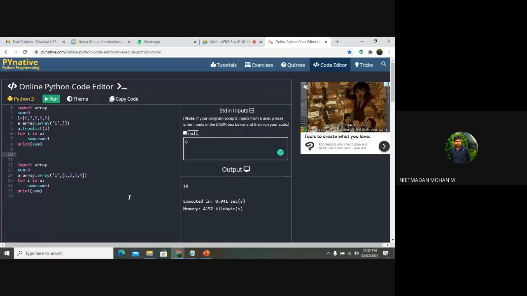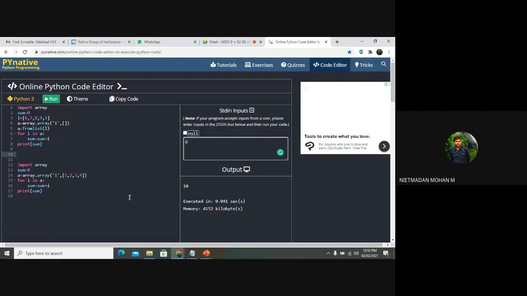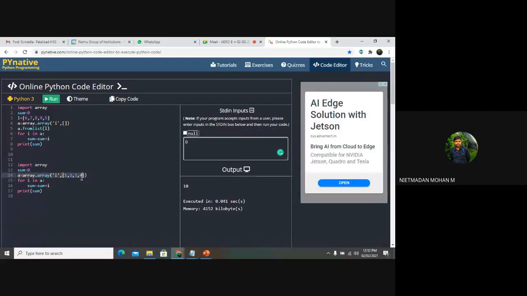Any doubts in this? Only two lines have been added here. It means I have declared the array elements inside the array function itself, so I am not going to take an individual value. It will take each individual value by itself and produce the result.